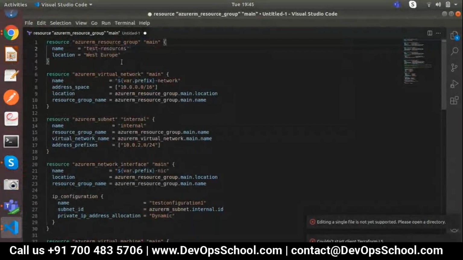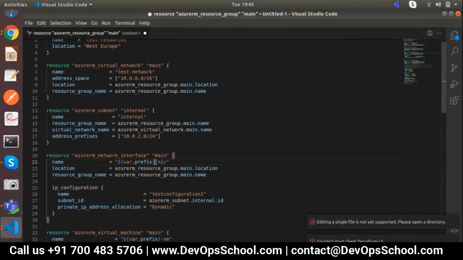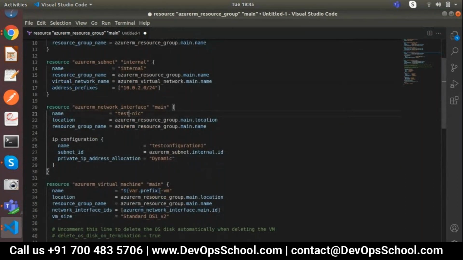Test, test, internal, SNAC. Whatever you do, today we will check this one with Windows, and tomorrow we can check out Linux as well.